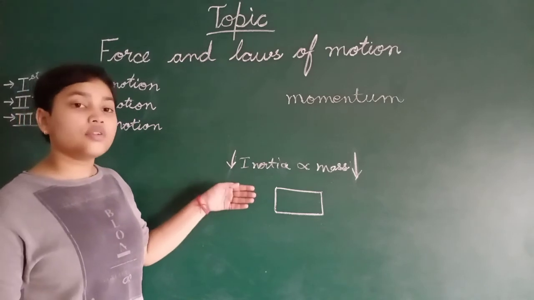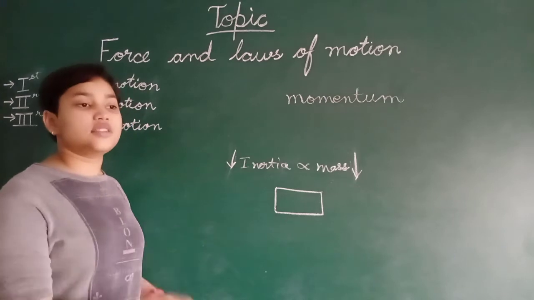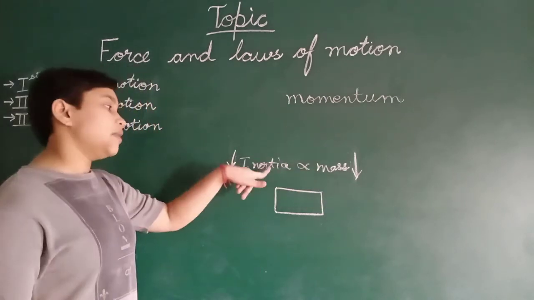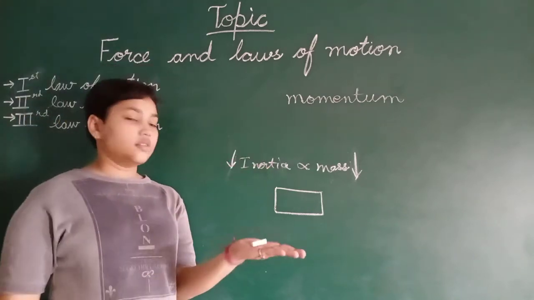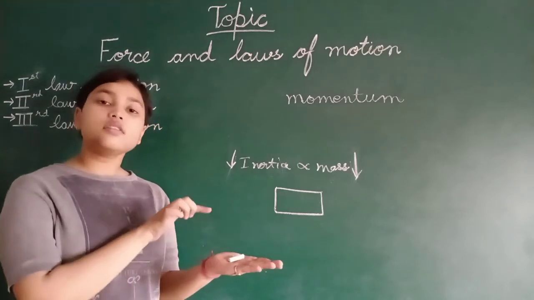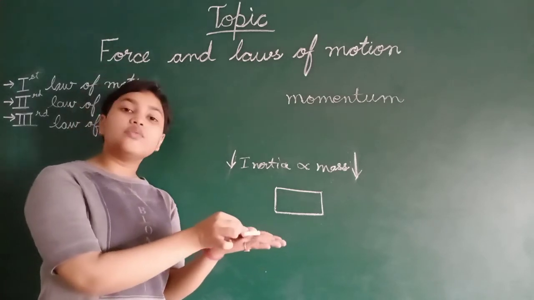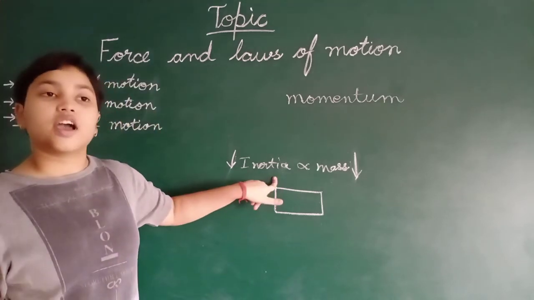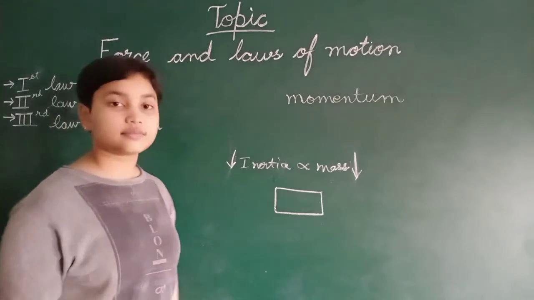To move this truck, we have to apply more force, which is done with the help of the engine. So mass is directly proportional to inertia. When the mass is light, suppose this is a chalk, with very low mass, when I push it, it will move easily. Inertia is directly proportional to mass.